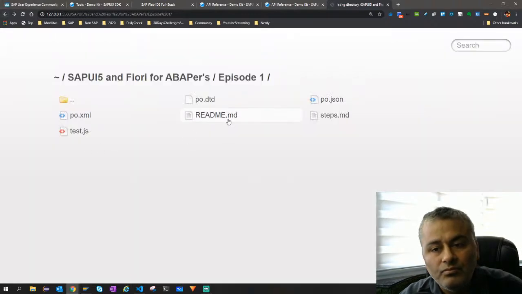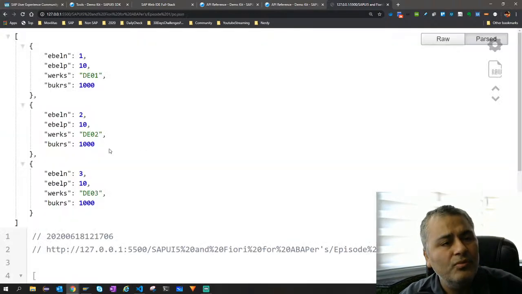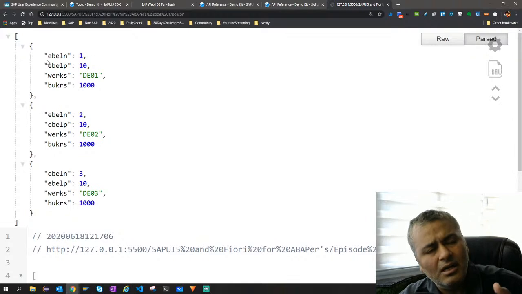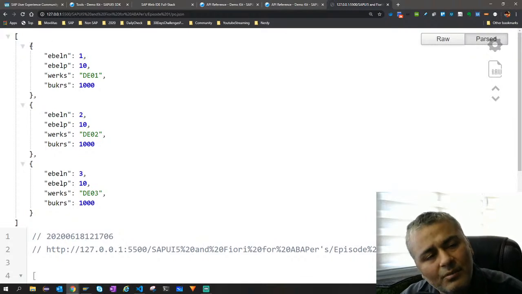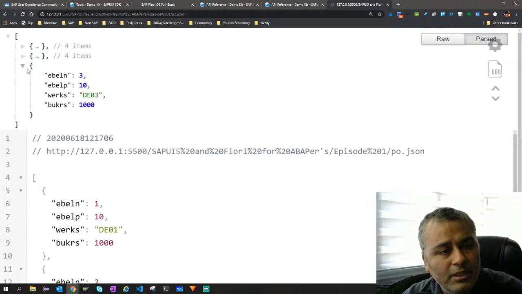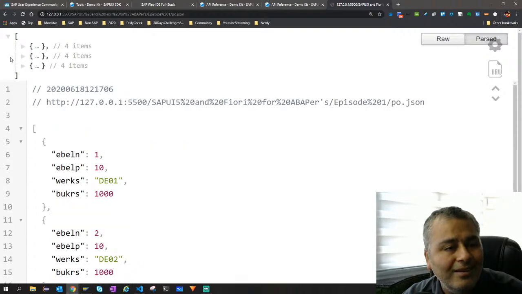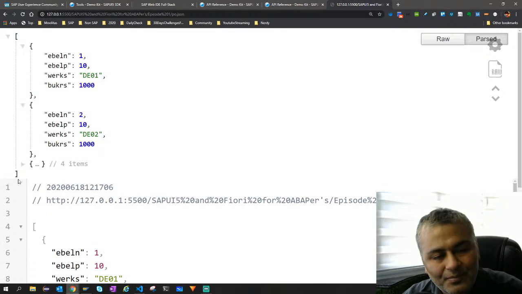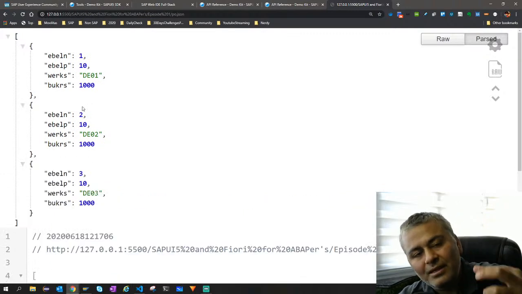Now JSON will look familiar to you, because JSON is JavaScript Object Notation. If you look at these curly braces, this is an object which has these 4 fields, and there is one object, two objects, three objects inside an array, right? This is how you structure your data.